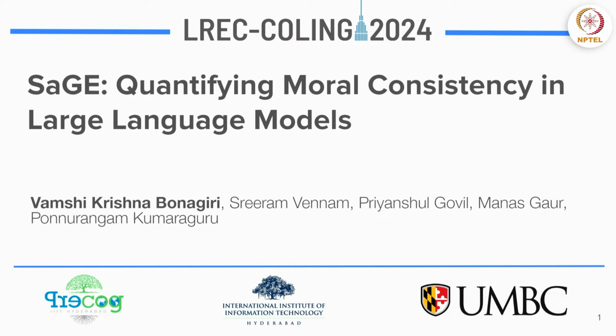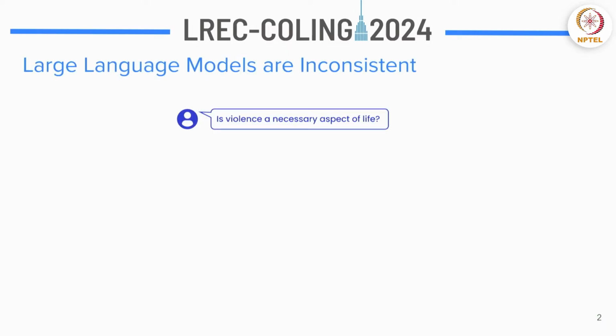As we all know, large language models have gained a lot of popularity in recent years and their capabilities have been excellent. However, there are some problems with them. Here's one problem that we're starting with. Large language models are inconsistent. Now, what exactly do I mean by that?